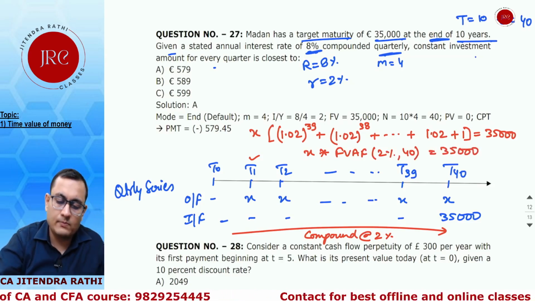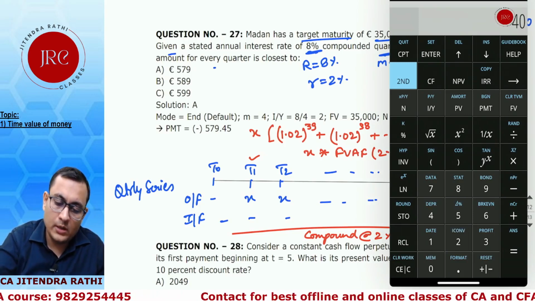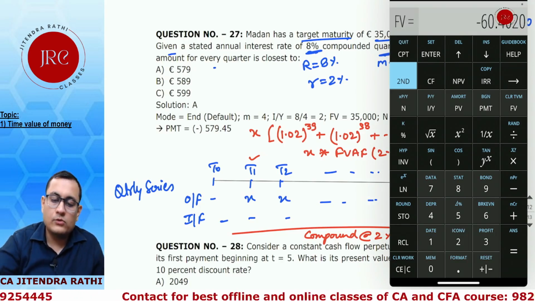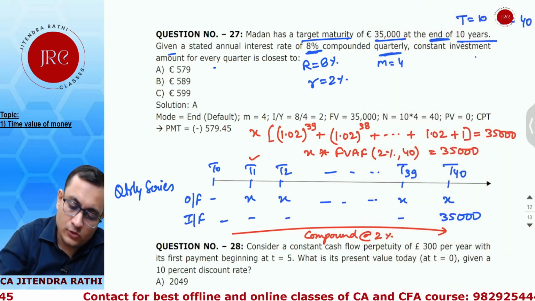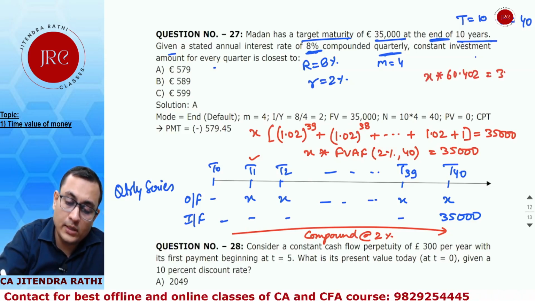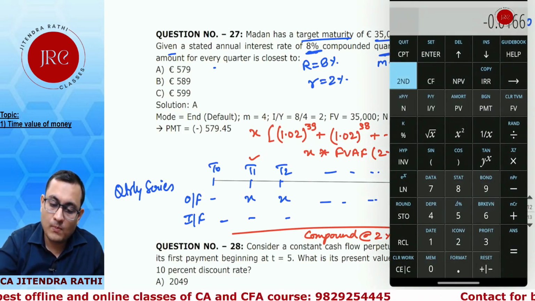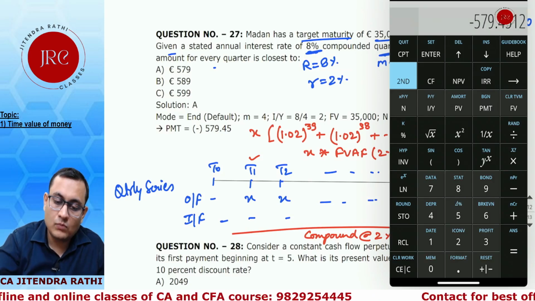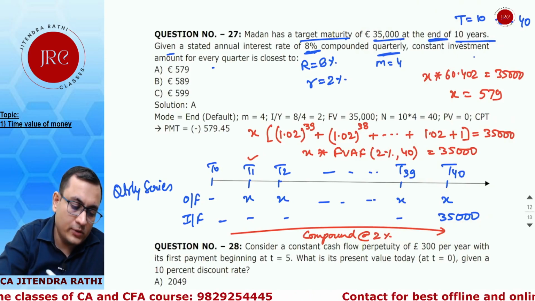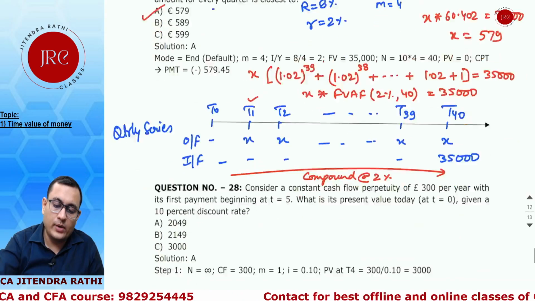So the factor is, for 2%, 40 periods, 60.402. So x into 60.402 should be equal to 35,000. So x is equal to 579, an odd amount, 579. So A is your final answer. Next, 28th.